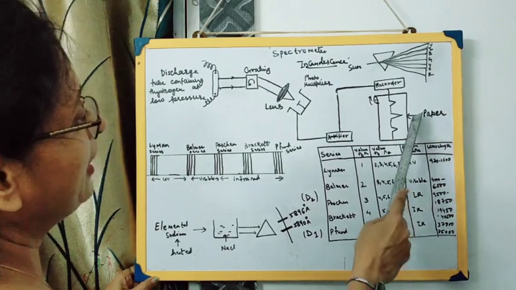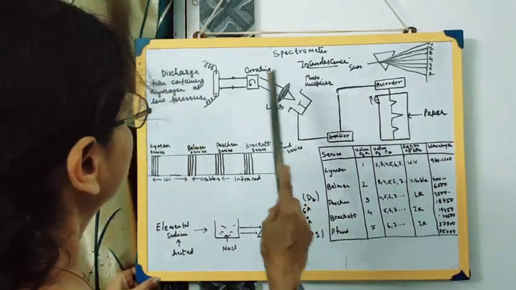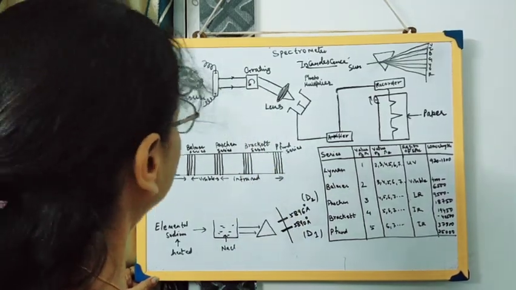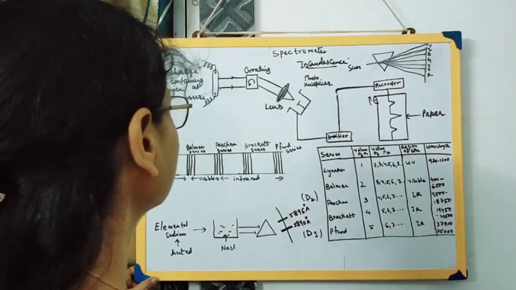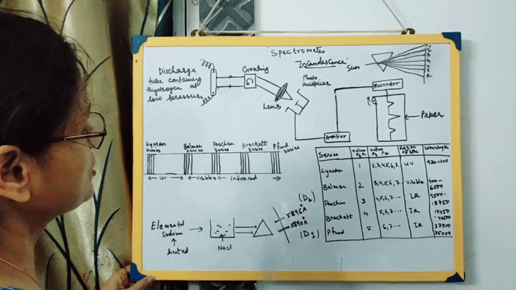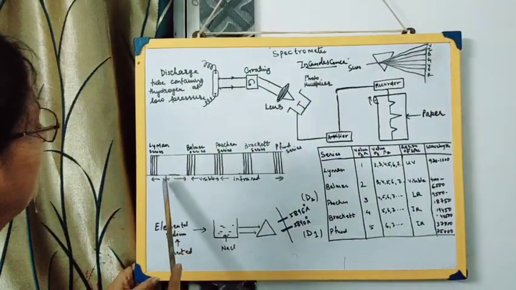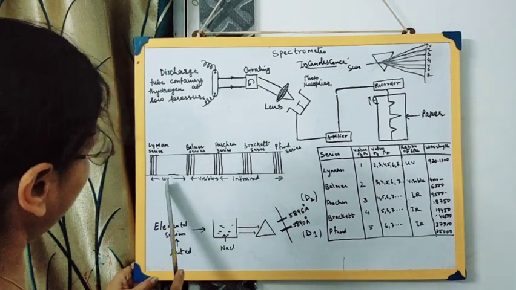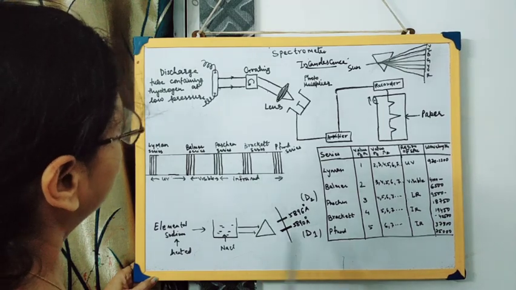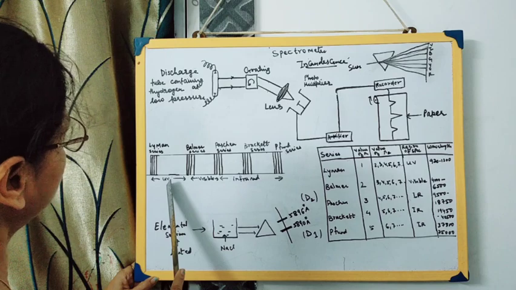And it was observed that various lines are obtained in various regions when they did the study with hydrogen in the spectrometer. So those various radiations were obtained in various regions, that is, various lines were obtained. Now what were those lines? The lines were obtained in three regions: the UV region, that is the ultraviolet region, the visible region, and the infrared region.